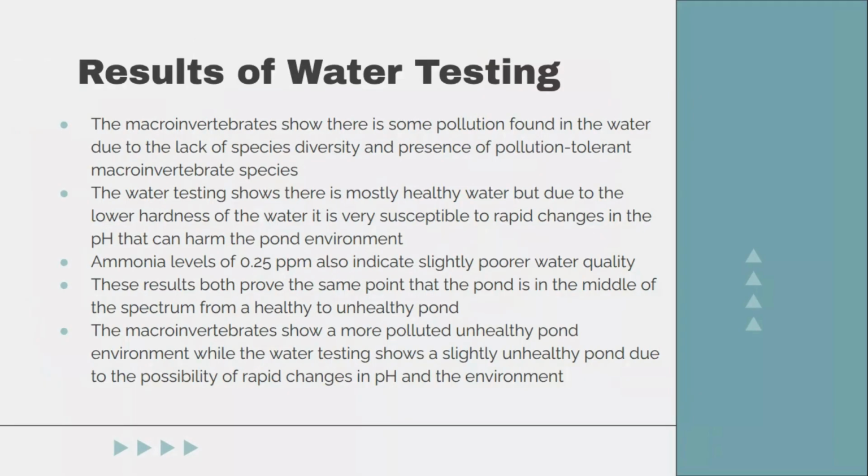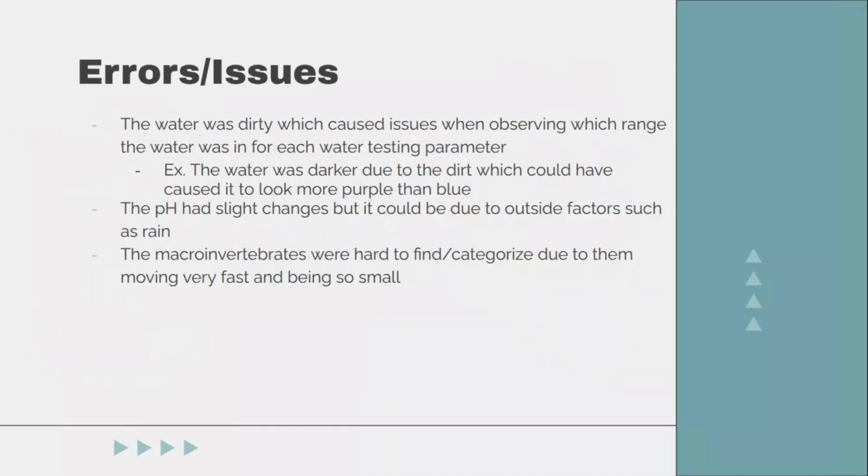The pond is in the middle of the spectrum from a healthy to an unhealthy pond. The macroinvertebrates show a polluted, unhealthy pond environment, while the water test shows a slightly unhealthy pond due to the possibility of rapid changes in the pH and the environment. The water was dirty, which caused issues while observing the range in which the water was for each water testing parameter. The pH also had some slight changes, but this could be due to outside factors such as the rain that could have happened the day before.